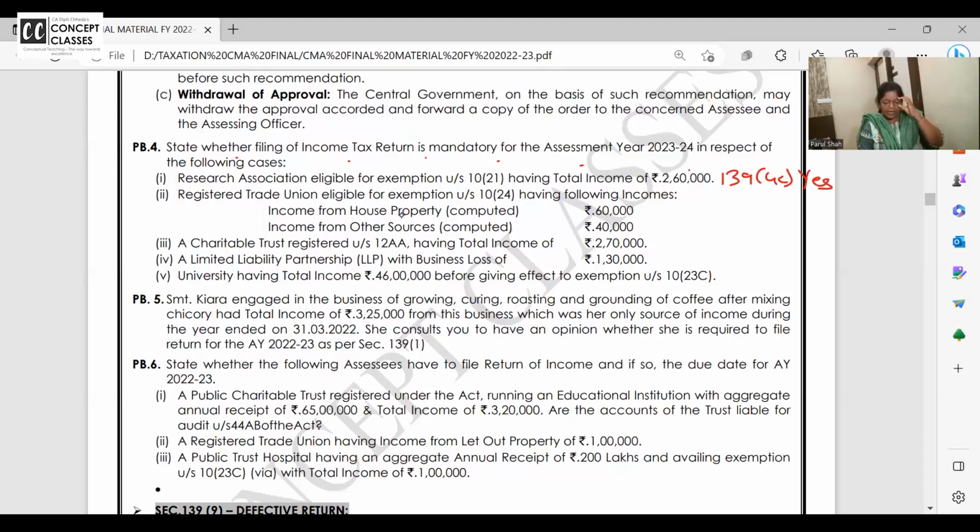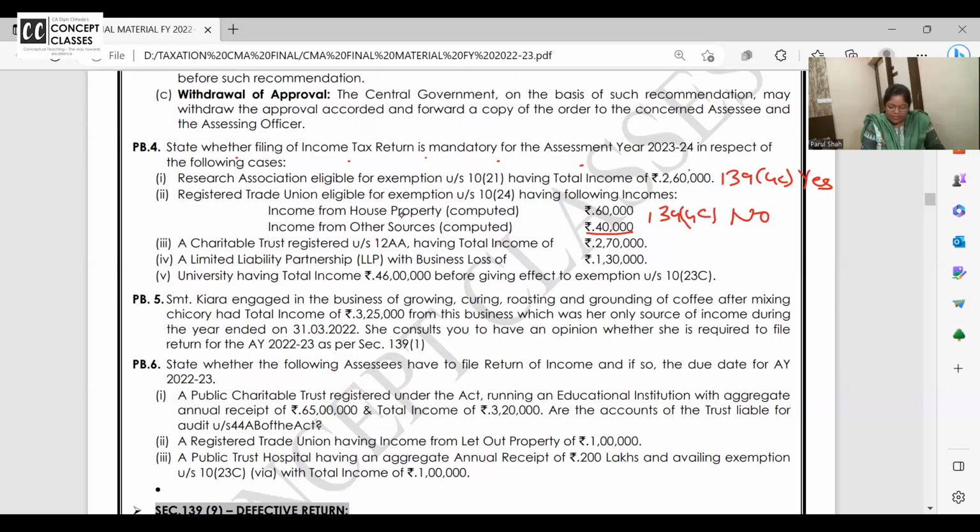Registered trade union eligible for exemption under 10(24). Income from house property computed is 60,000. Income from other sources is 40,000. It is eligible for exemption, registered trade union, in 139 4C. But what is their income? 1 lakh. So no need to file the return. Before exemption, if the income exceeds 2 lakh 50,000.